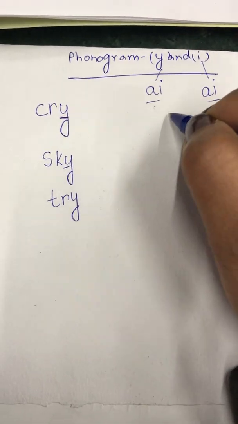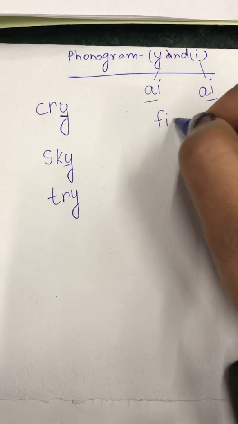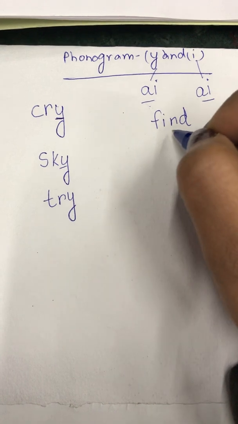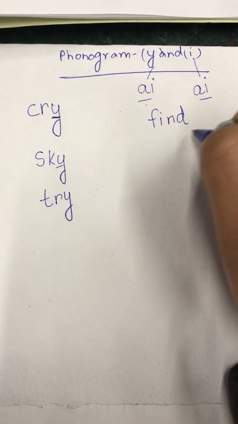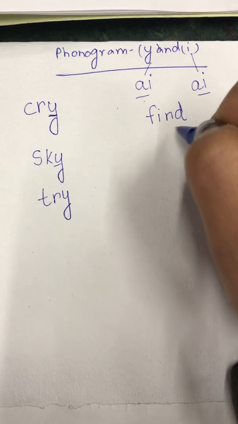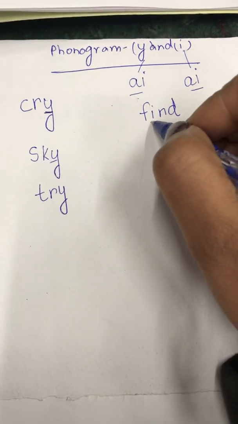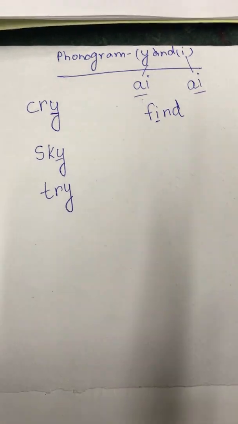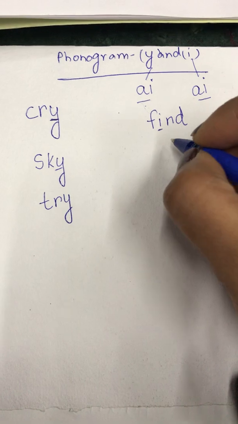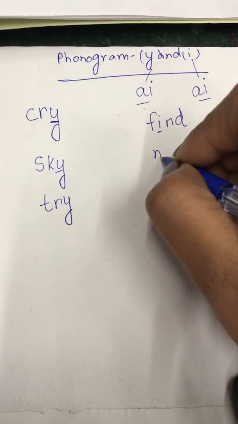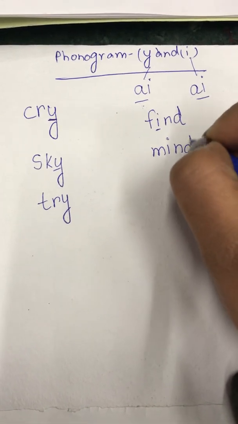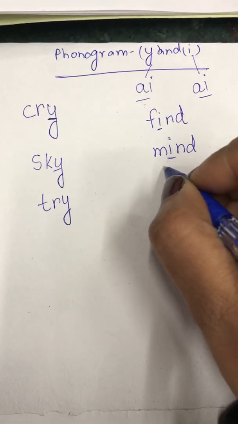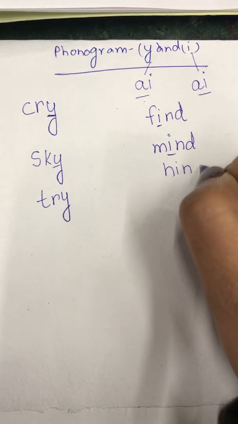Number one, find. I am saying find. This is not find, this is find. Because the I phonogram is there in between, the sound that we have to produce is I. Next is mind, I. Again I. Next is hind.